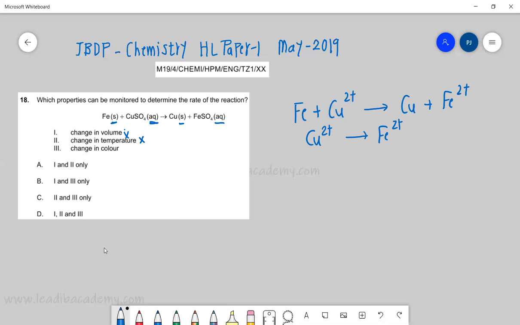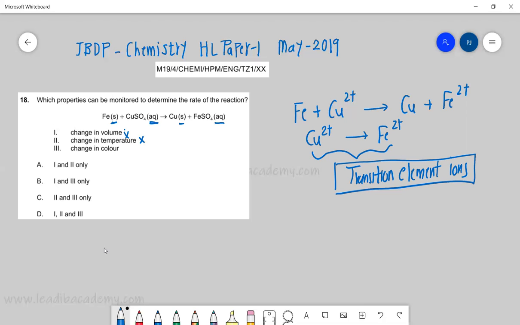Please remember that color is due to the typical ions, and these are all transition element ions. They are changing in this displacement reaction, so obviously there will be a change in the color.